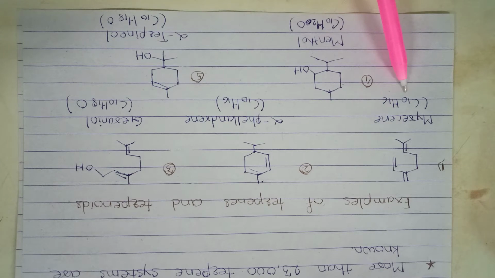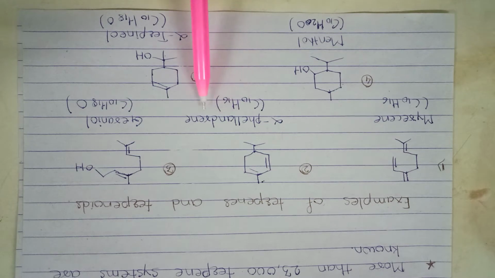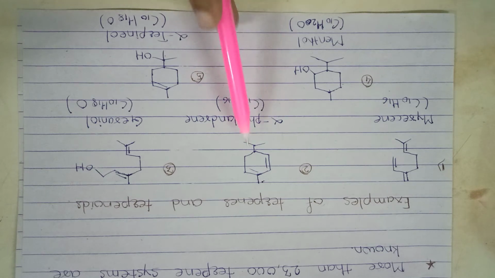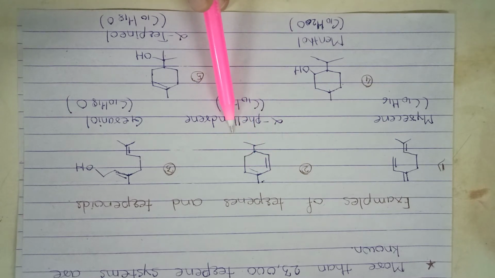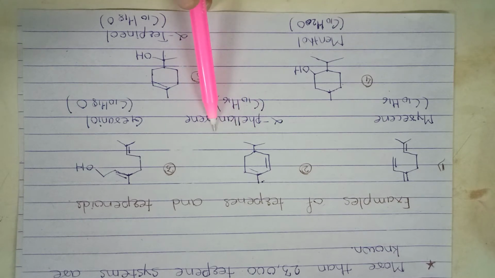The formula is C10H16. The next example is alpha phellandrene. The molecular formula is C10H16. It is a monocyclic compound containing 2 double bonds. It is a constituent of the eucalyptus oil. It is used for some important medicines.